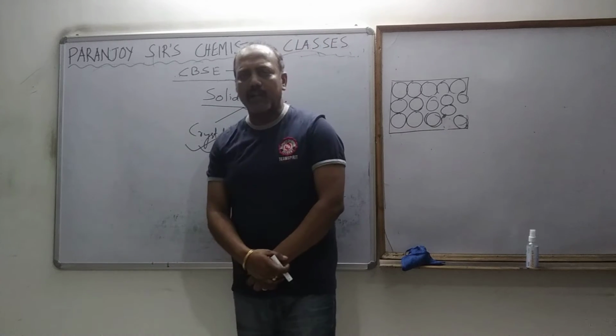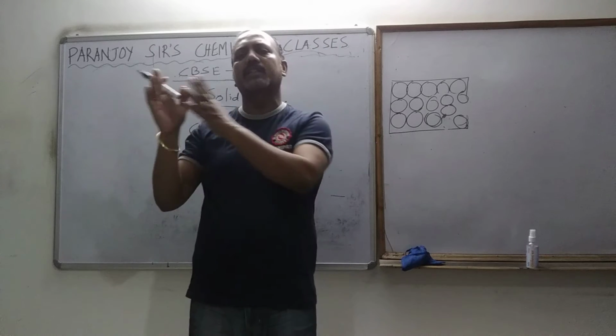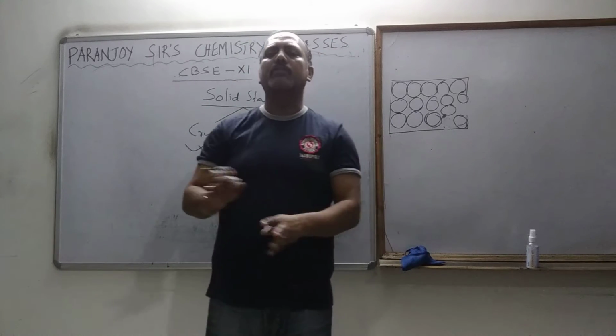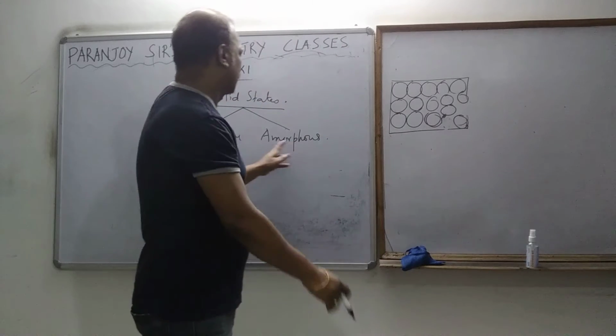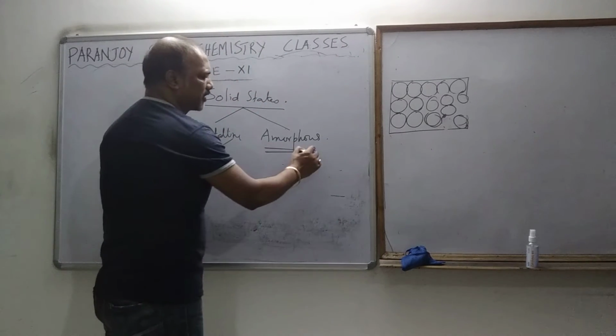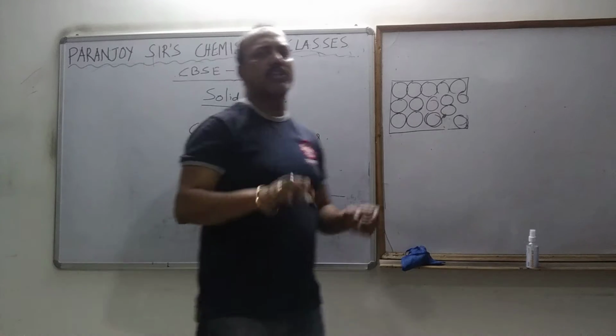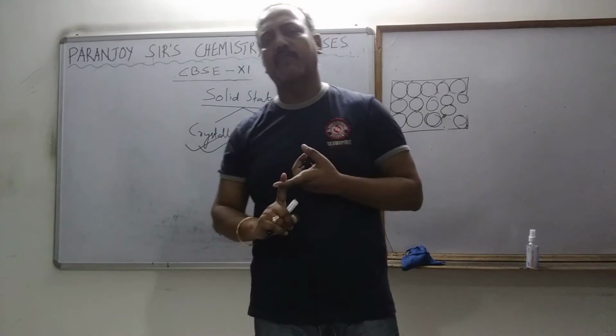So if it is not uniformly arranged throughout the solid, it does not mean that it is not at all uniformly arranged. It is uniformly arranged up to a certain extent. But throughout the solid it is not uniformly arranged, then we call it amorphous solid. So hope you understood the difference between crystalline solid and amorphous solid.